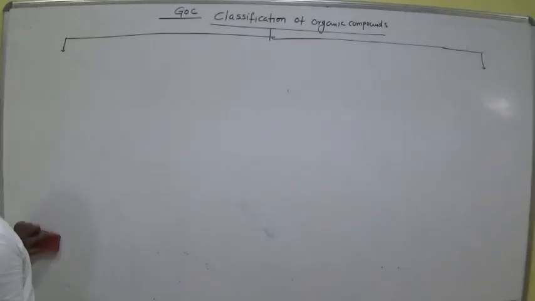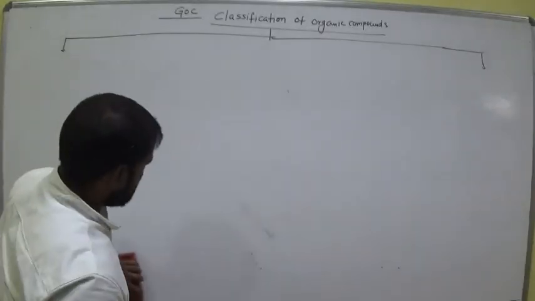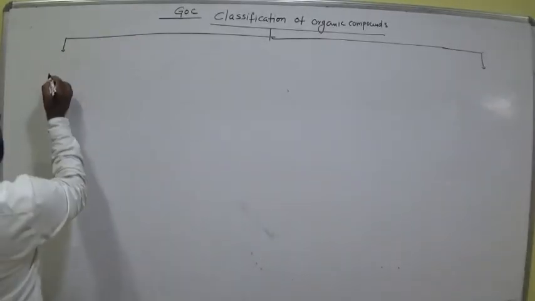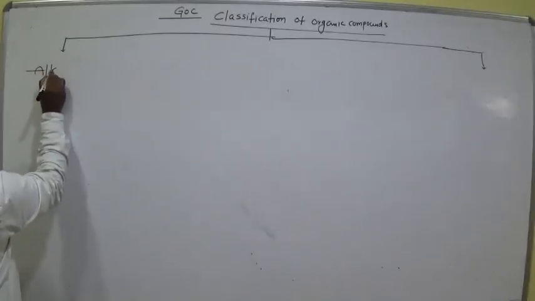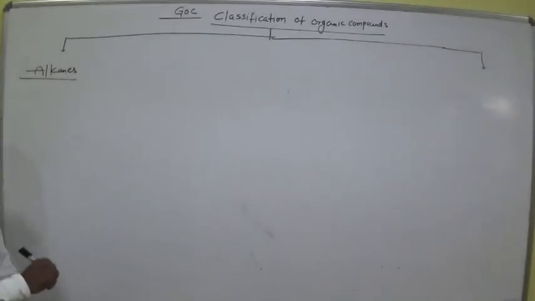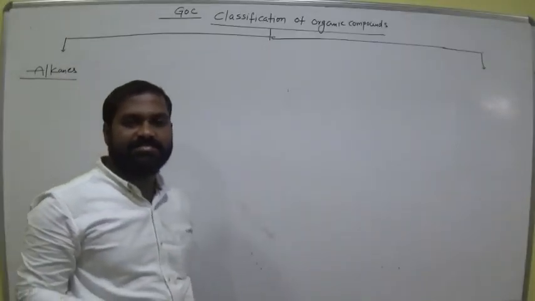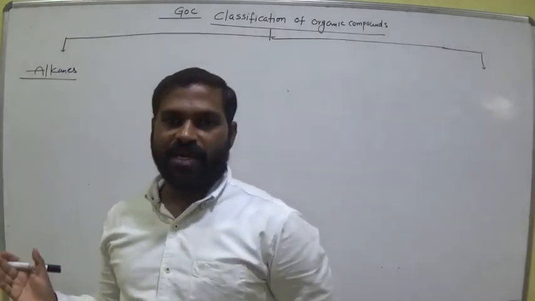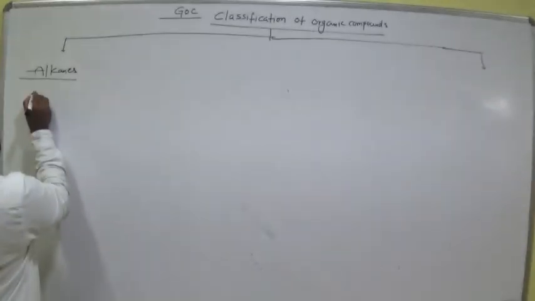Now come to alkanes. It is one of the important topics. In the alkanes, we need to discuss some important points.